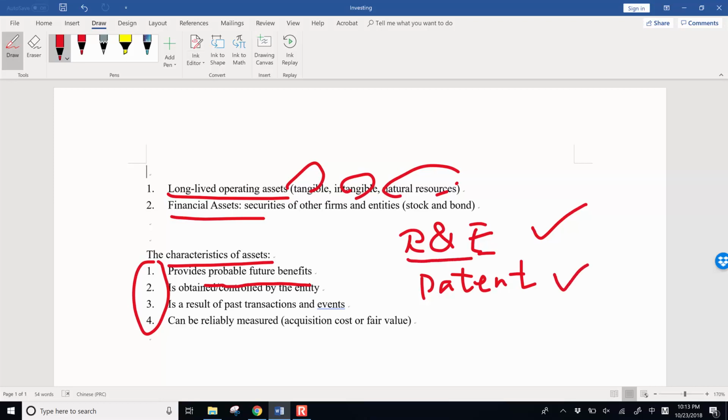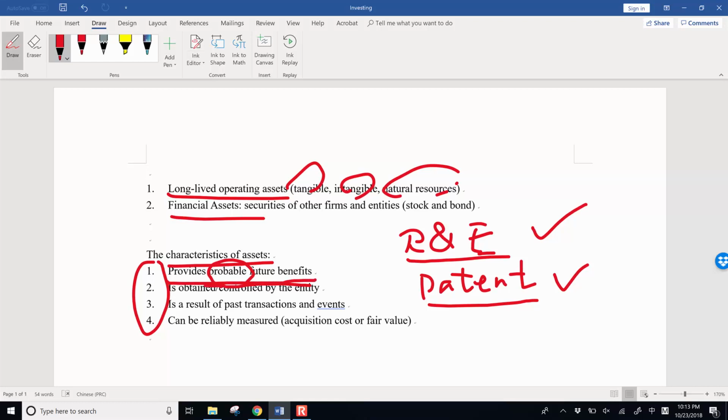Because for research and development, there is uncertainty of the future outcome, right? So it cannot meet the probable future benefits. But the patent usually is verified, right? So that's the reason why we need assets to provide probable future benefits.